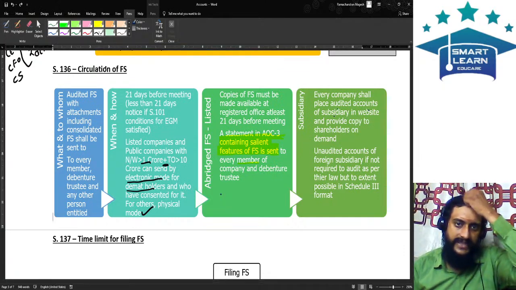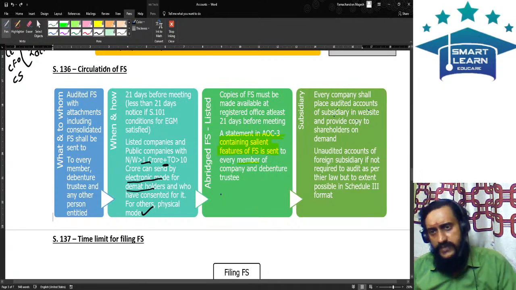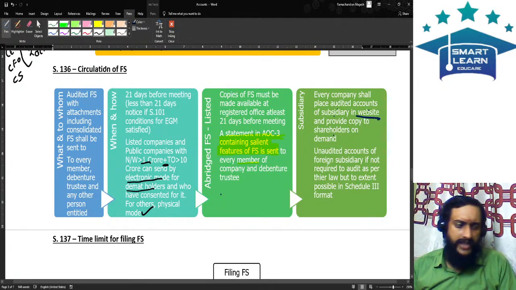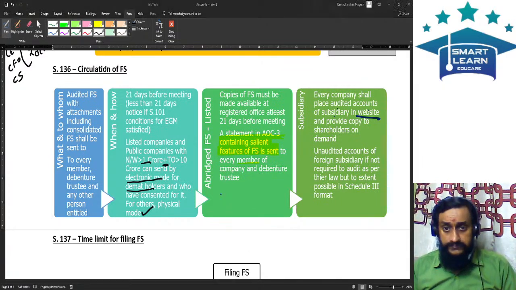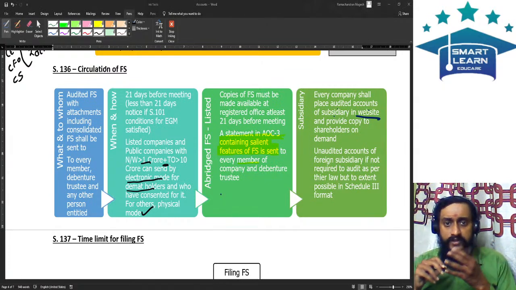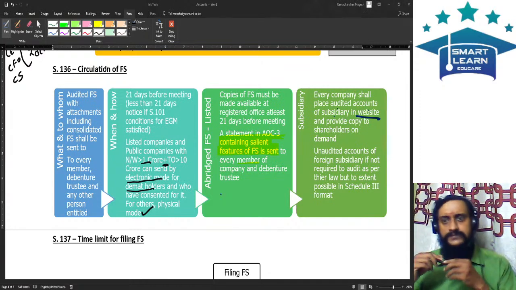So the audited financial statement should be placed on the website. Whose audited financial statement? The subsidiary's. See, what all will I provide? I will provide my standalone financial statements, plus I will provide the consolidated financial statements. You have clarity on this, yeah?